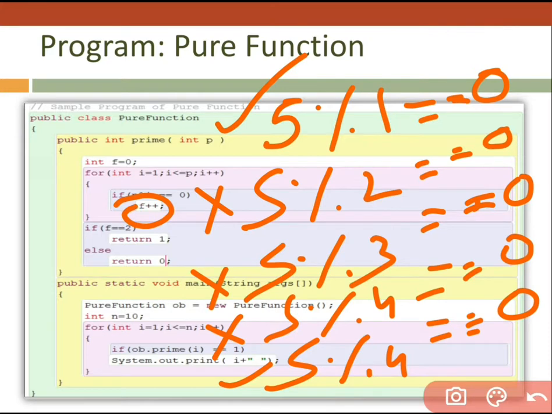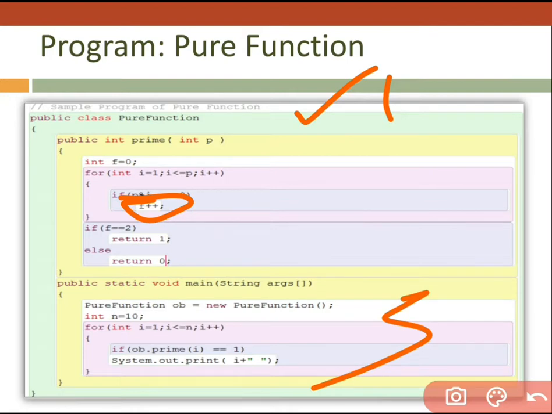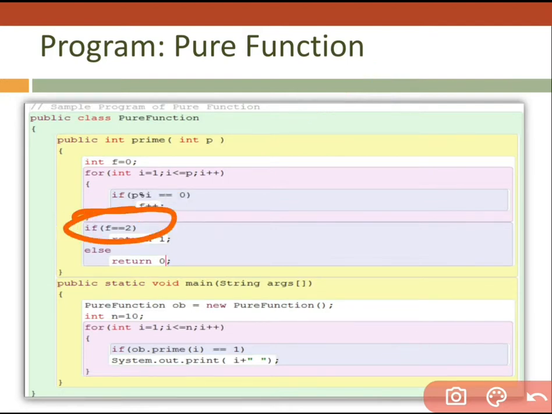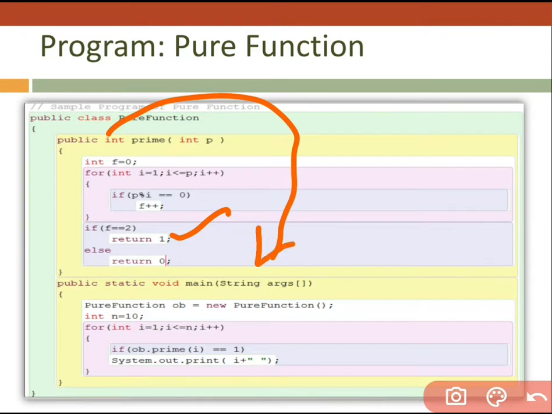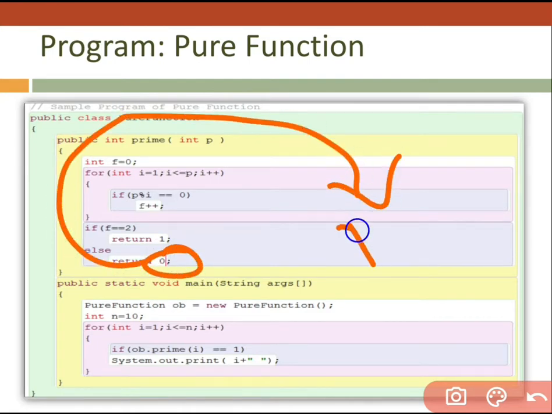It means I have written one counter here so that I can count how many times we are getting 0. It means 5 is divisible by 1 and by 5 itself, so the count is 2, meaning the count equals 2. That's why I'm returning 1. That 1 indicates that it is a prime number, and if we return 0, it indicates that it is not a prime number.